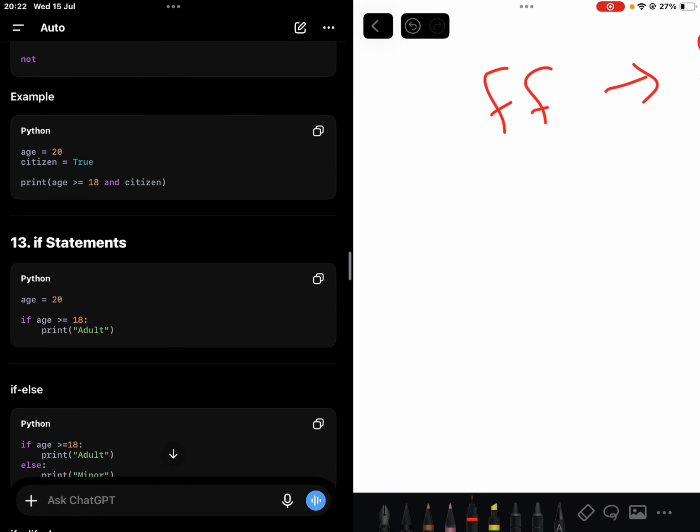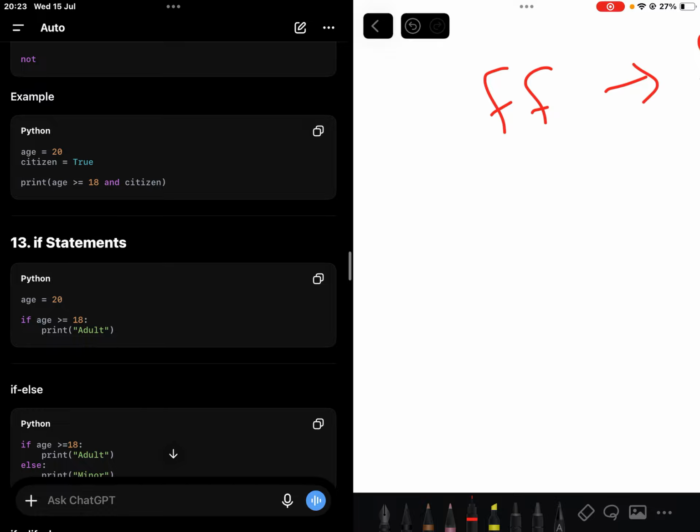Then moving on to if statements, they help the code to decide, right? If the condition is true, then this block should be executed. If not, move on, right? So for instance, age is 20. If age is greater than 18, print adult.